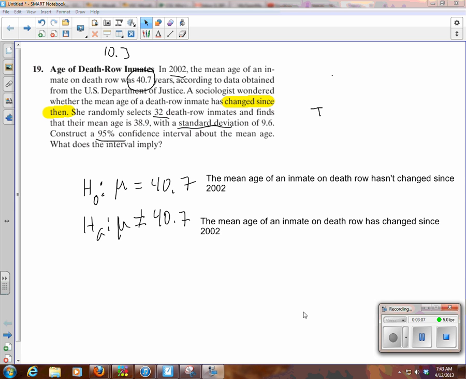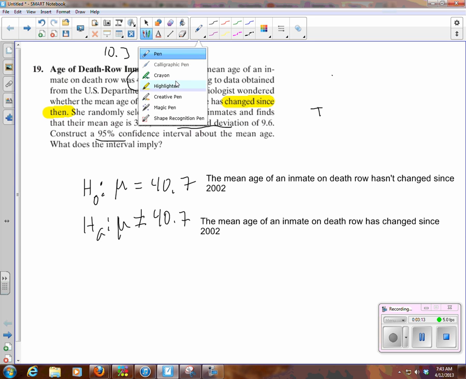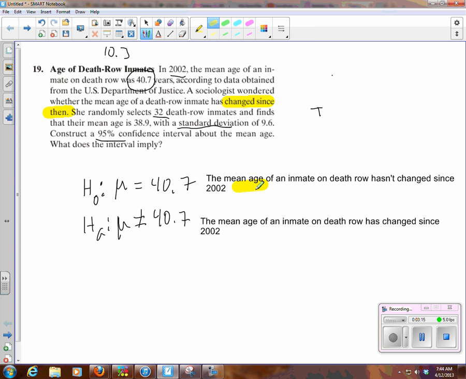Here are the two hypotheses. The null hypothesis says there is no difference, that the mean age hasn't changed. So I use the equals, and the null hypothesis is always equals. Don't ever use greater than or less than. Always leave it as equals. So that's just a statement that it hasn't changed. It isn't any different. Now for this one, since this sociologist doesn't have any idea whether the age has changed to greater than or less than the 2002 figure, we're going to use a two-tailed, not equal to, test.